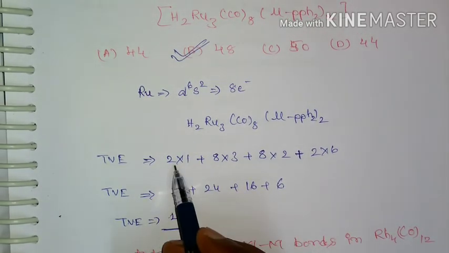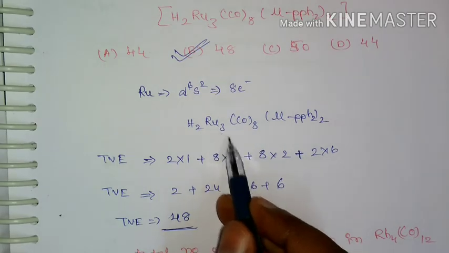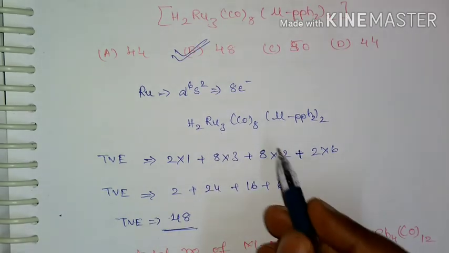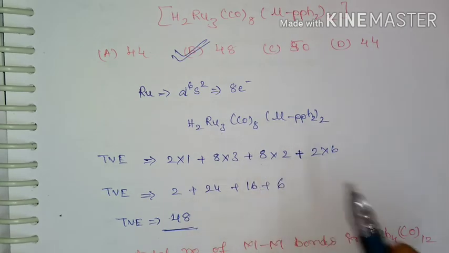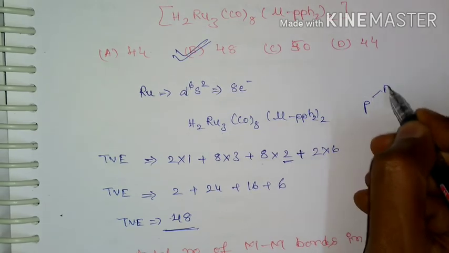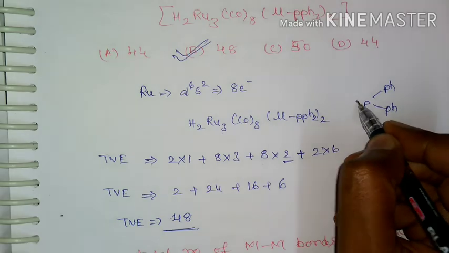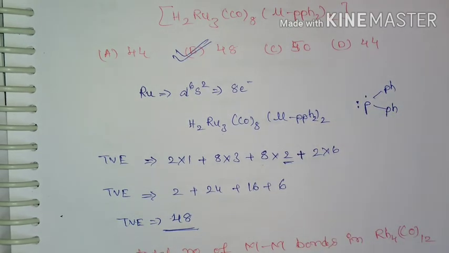Here the 2 hydrogens will give 1 electron each, and from 1 ruthenium we are going to have 8 electrons, and this CO is a neutral ligand, it is going to donate 2 electrons. And this one, the phosphine, is going to have the remaining 3 electrons.